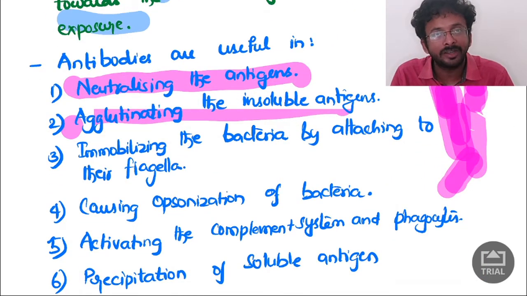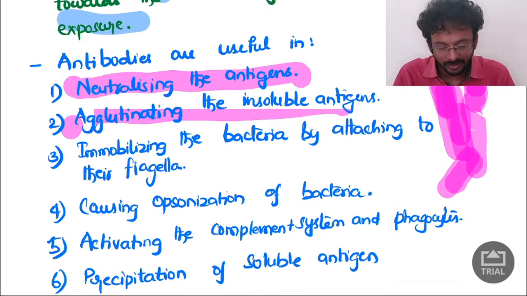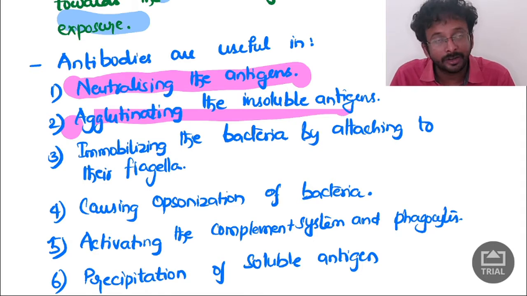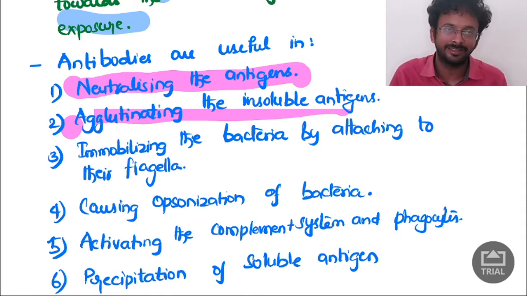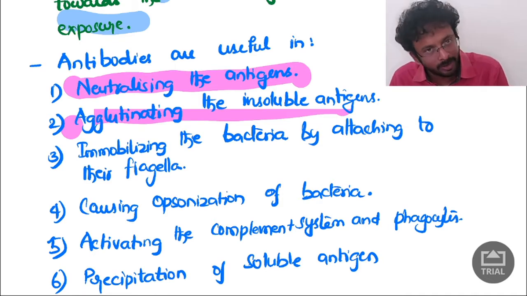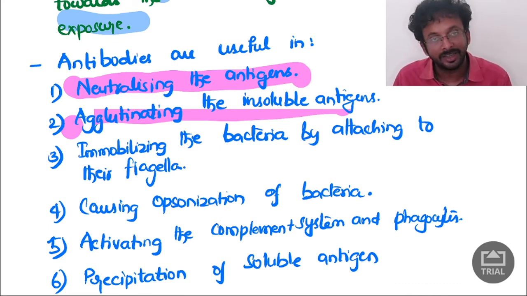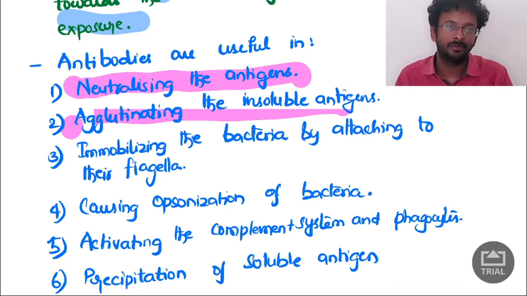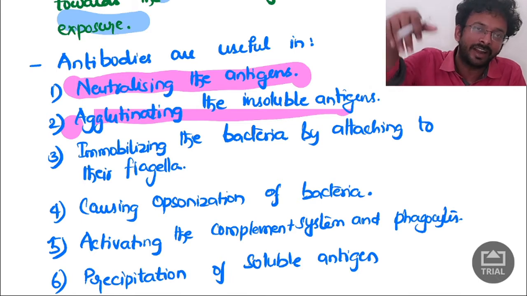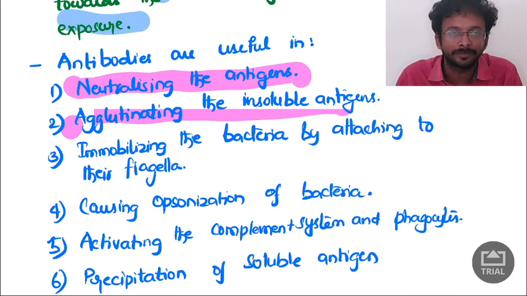How are antibodies useful? Antibodies are useful in different ways. There are so many ways to express anything, and like that, antibodies can kill an antigen in many different ways. First is neutralizing the antigen. How? The antibody goes and decreases the antigenicity of an antigen, which is called neutralization.